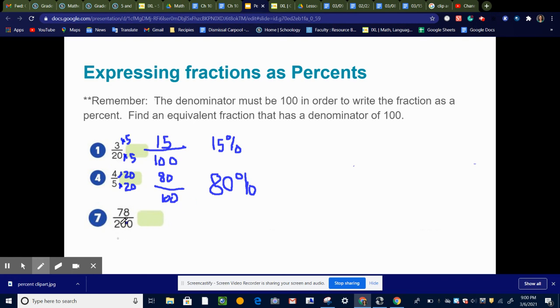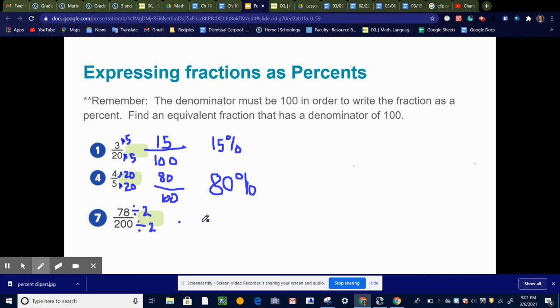Okay, now this one's a little bit different because here we have 200. So I'm thinking to myself, what could I do to that to get it to 100? It's over 100, so I'm going to need to divide because I need it to get down to 100. So what can I divide 200 by to get it to 100? Well, if I divide it by 2, then that would get it to 100. But if I divide the bottom by 2, I've also got to divide the numerator by 2.